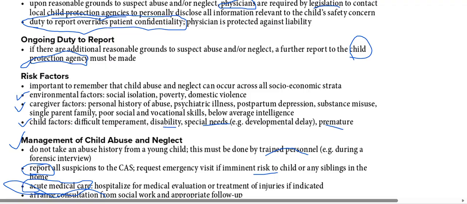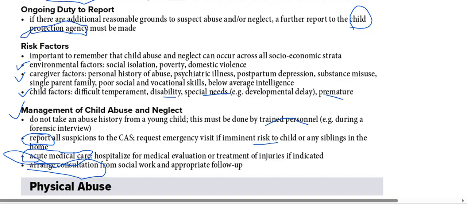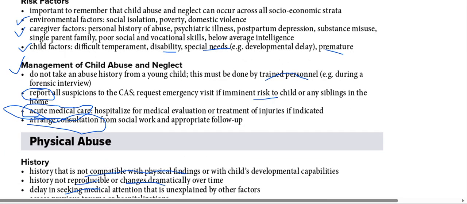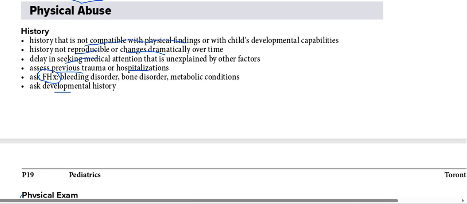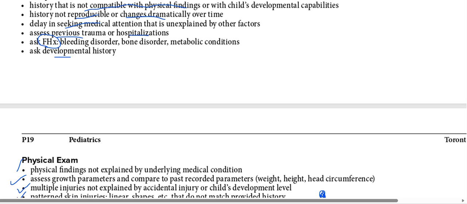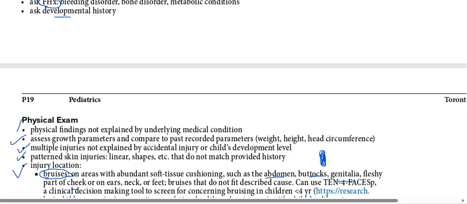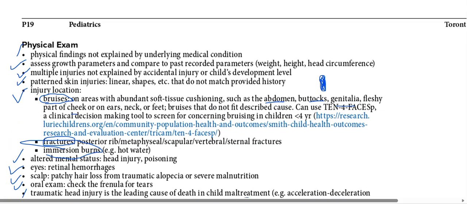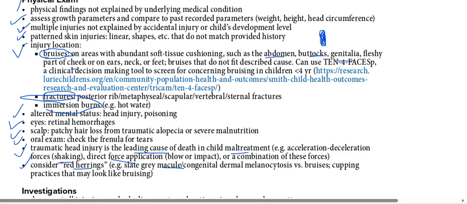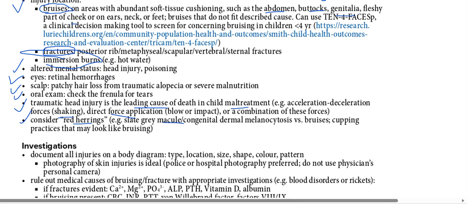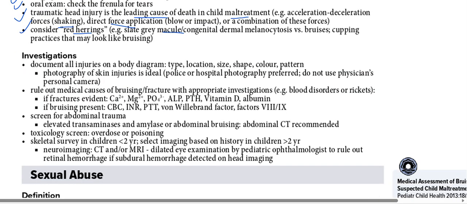Then we need to consider the risk factors. We have to take a detailed history, and consider environmental factors, social factors, and caregiver factors. If we talk about physical abuse, we need to know the developmental history and any family history. On examination, if you find any bruising patterns, skin injuries, eye changes, hair changes, involvement of the mouth or head injury, all of these are very important.